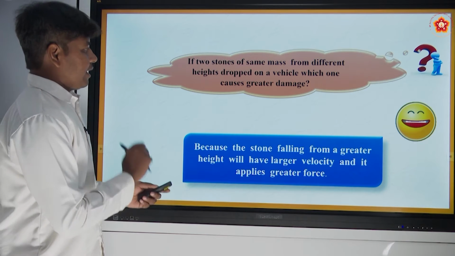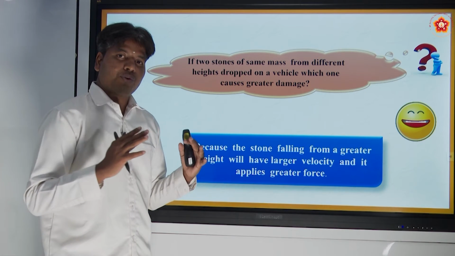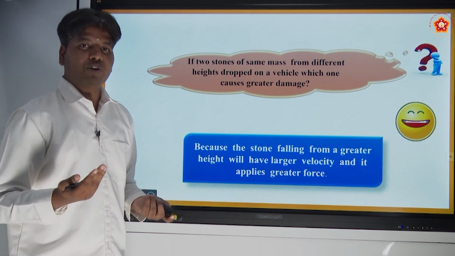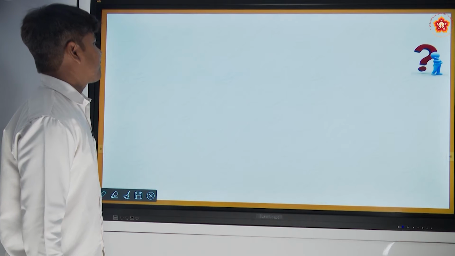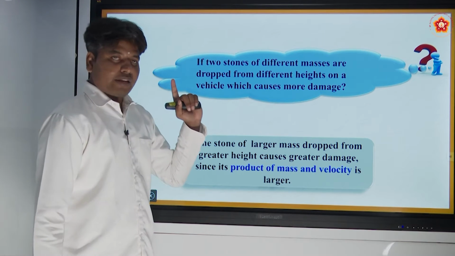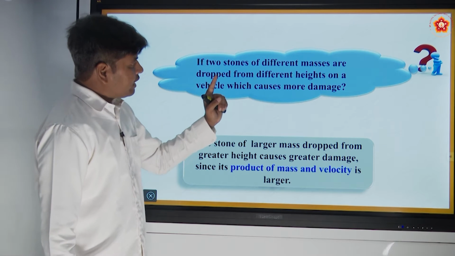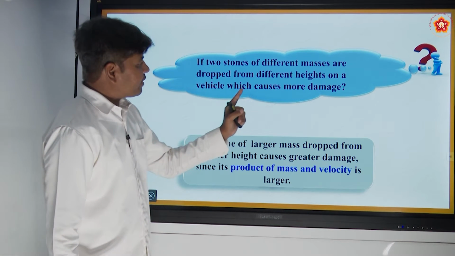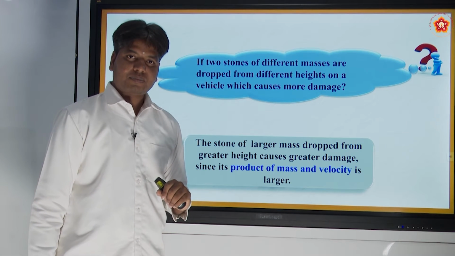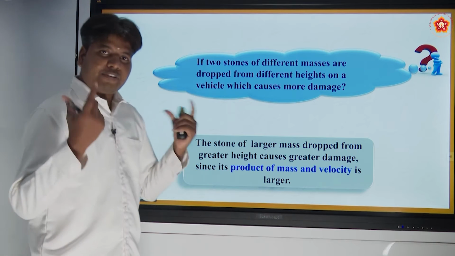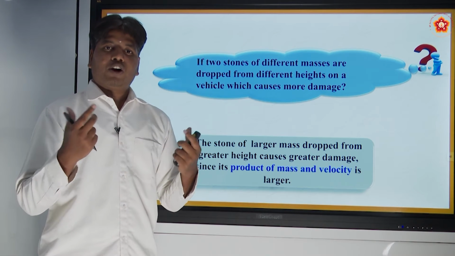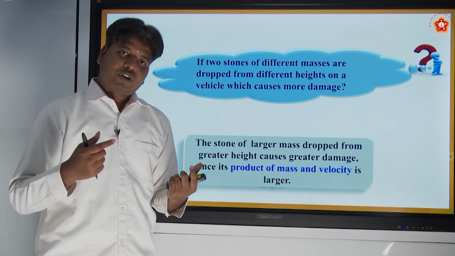So this is about the physical quantity which we are going to define. Obviously, what is that physical quantity? That physical quantity we were talking about is nothing but momentum. So now one more scenario. If two stones of different masses are dropped from different heights on a vehicle, which causes more damage? Now you have a car, two different masses, different heights. So which object will cause more damage on the vehicle?